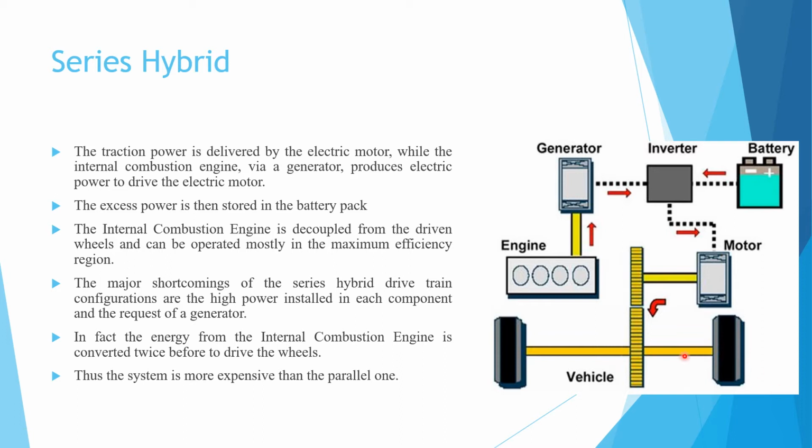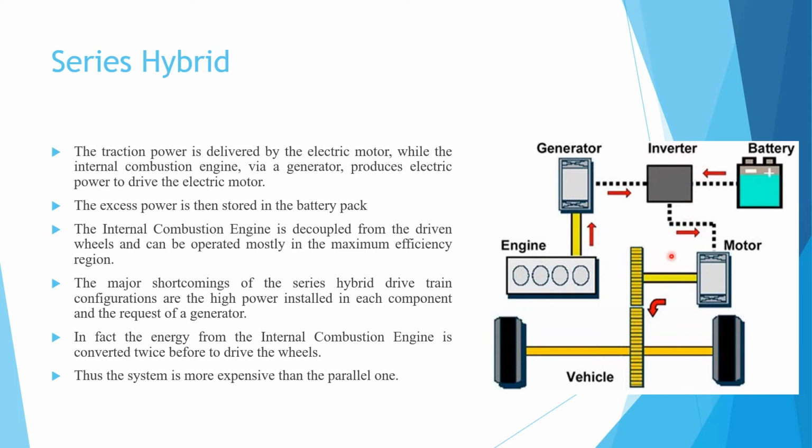As you can see in this picture, this is the internal combustion engine, this is the generator, this is the inverter, battery, motor, and this is the fuel. First, power is transferred from the engine to the generator, and then from the generator to the inverter. On the electric side, power passes from the battery to the inverter, then from the inverter to the motor.